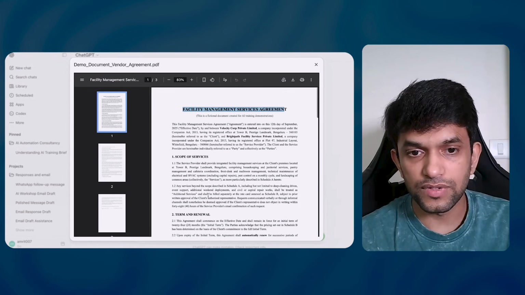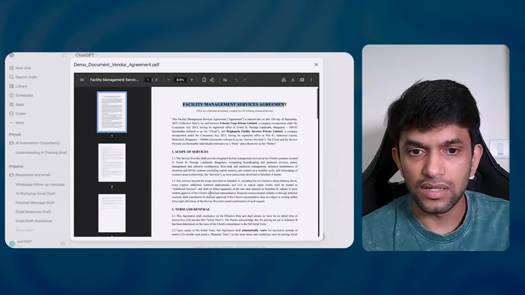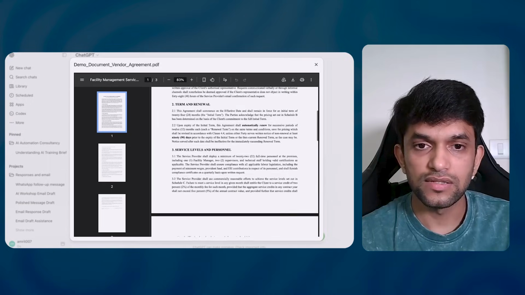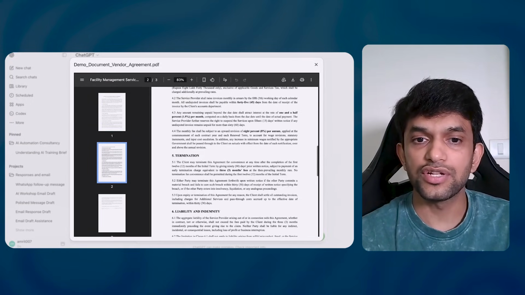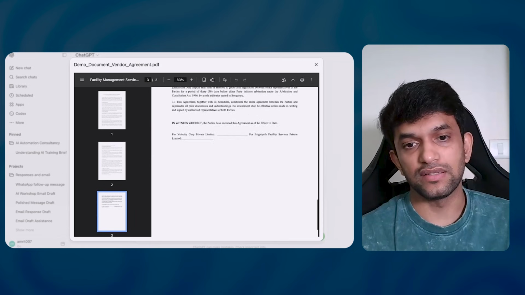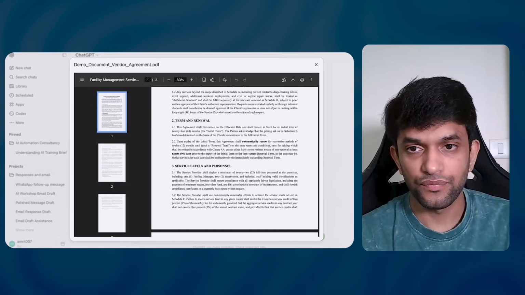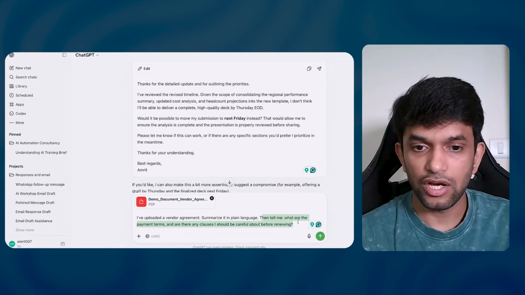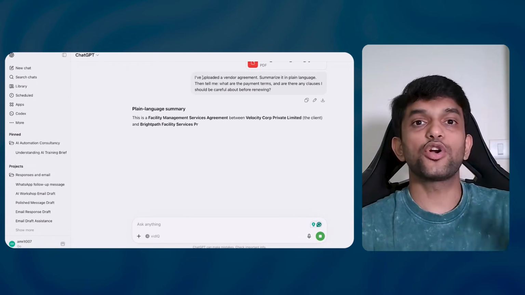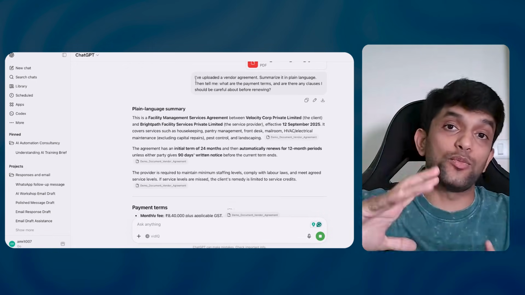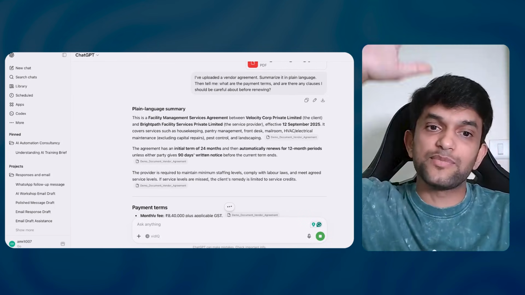Okay, scope of services, term and renewal, service levels, personnel, fees, invoicing and payment, termination, liability. So basically a lot of things, and it is a very heavy document, right? Okay, now let me shoot the prompt. Basically what we are doing is summarizing a big document. A big document is there, I'm summarizing it.